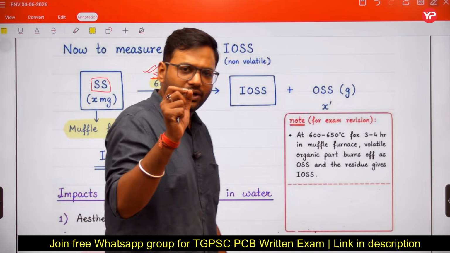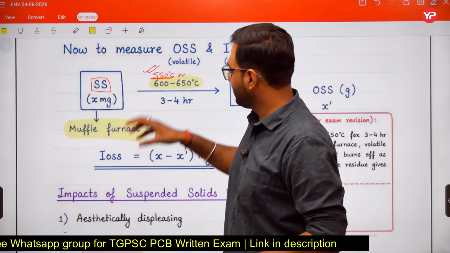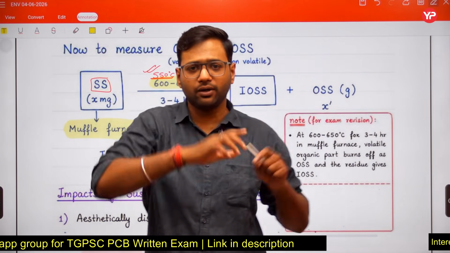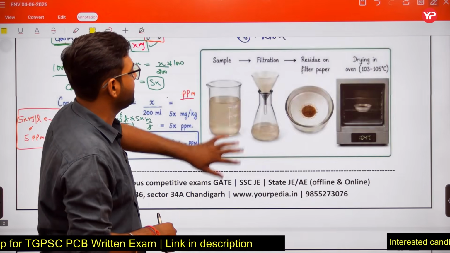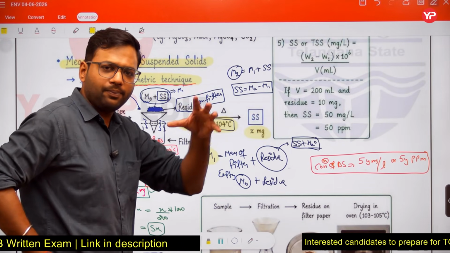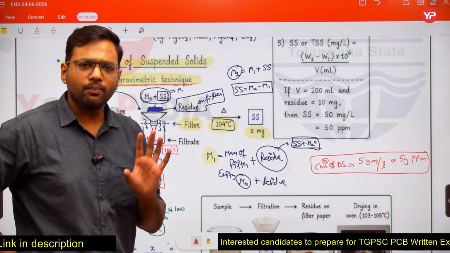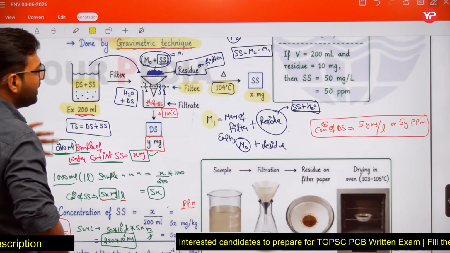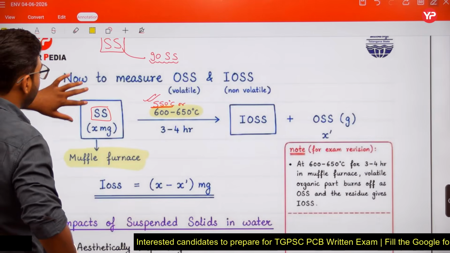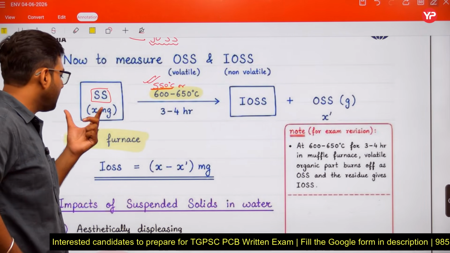So what do we do in the muffle furnace? We add the suspended solids which we have already got after heating the residue. We put out the suspended solids and add them into the muffle furnace.